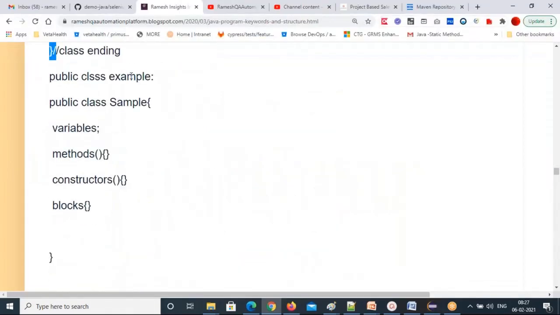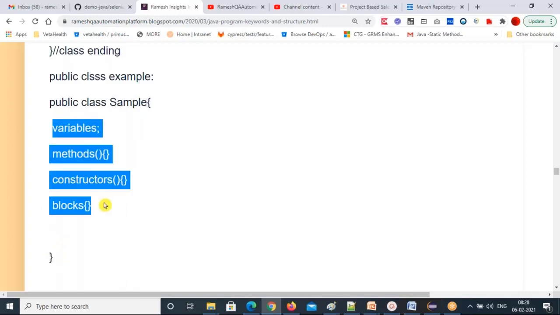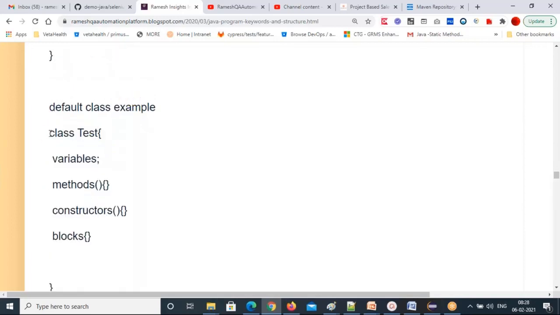So, public class Sample. See, the first letter is in capital. If one word is there, the first letter is capital and the remaining letters you write in lowercase. Curly braces start, curly braces end. Again, any one or all of the members you can write, it's up to you. Then a default class: the default access modifier has no modifier keyword, so you start directly with the class keyword, then Test. Test is one word, with the first letter in capital.